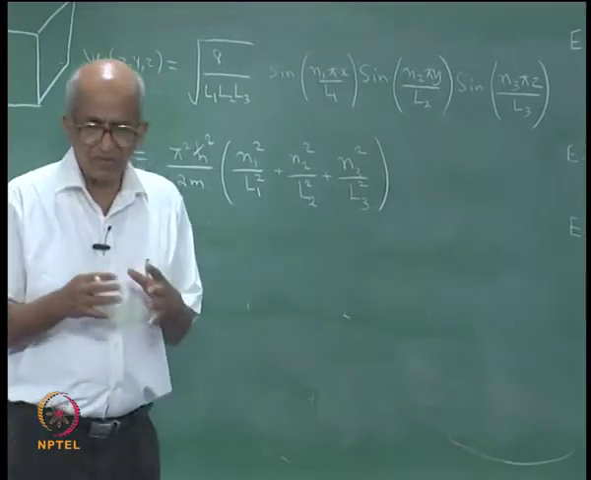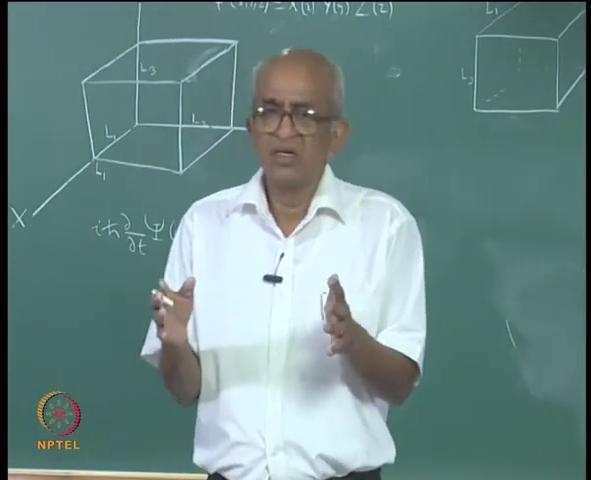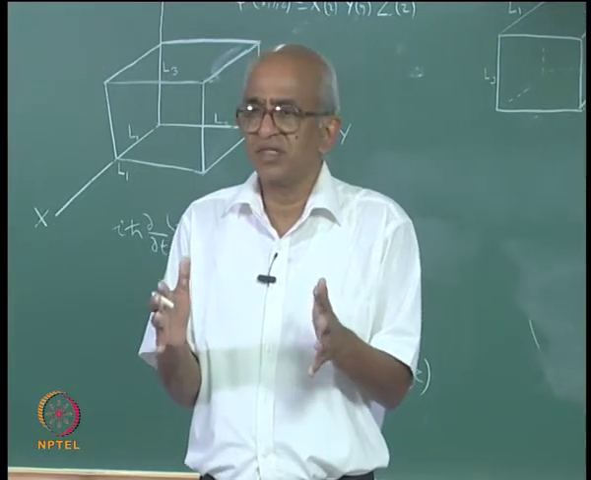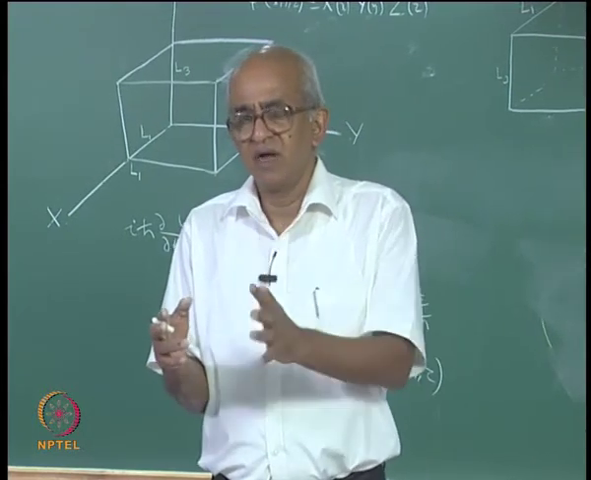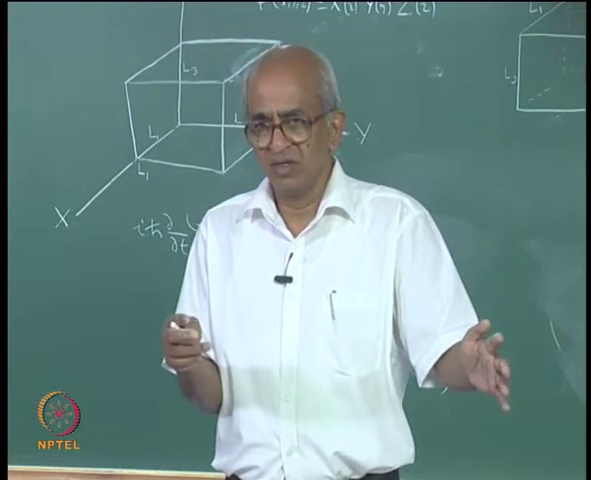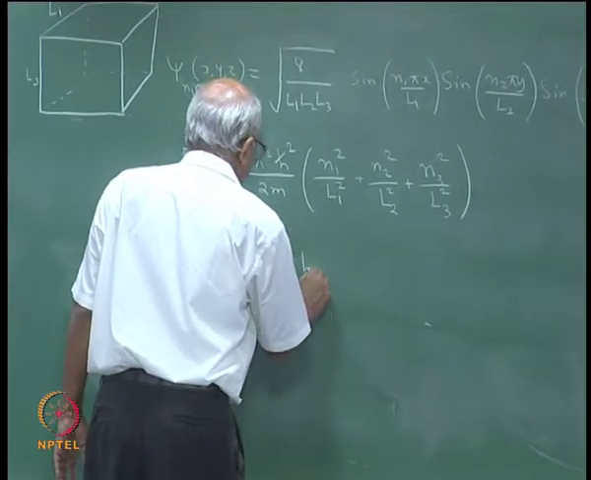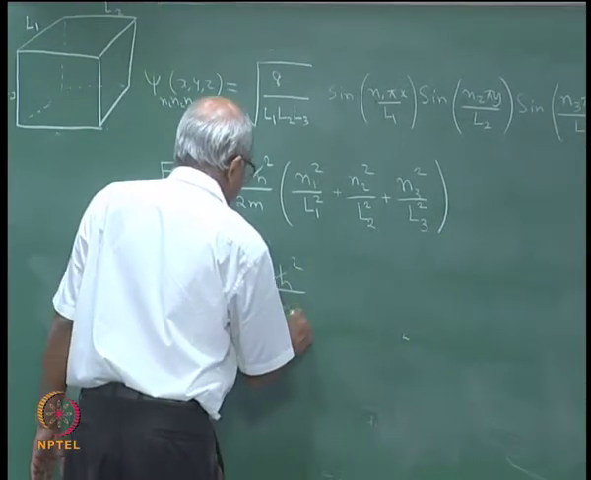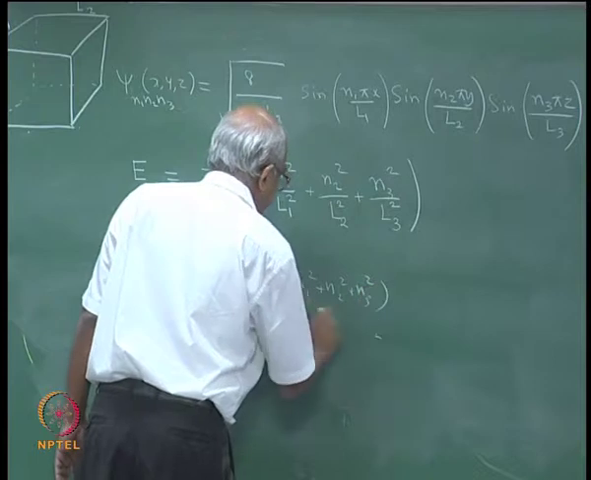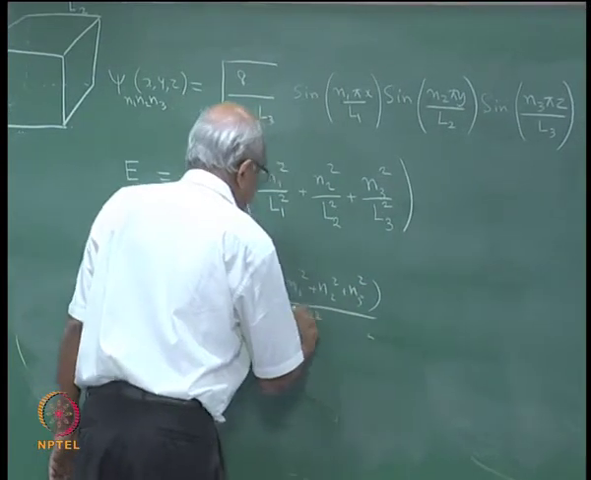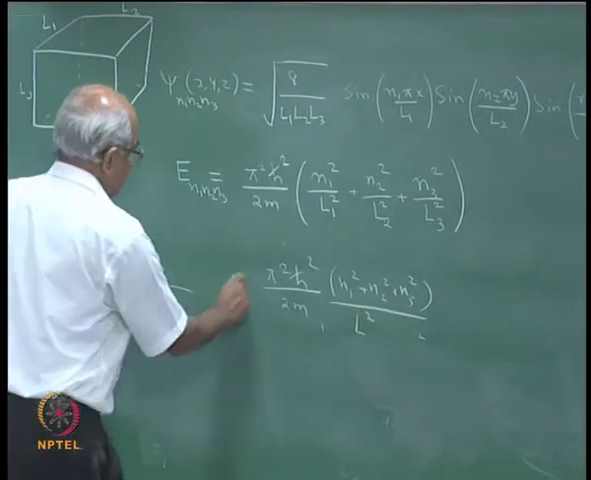Well, what I will do is I will confine myself, at least for a few minutes, to a situation where the box has the shape of a cube. If it has the shape of a cube, what will happen? L1 is equal to L2 and that is equal to L3, and so I will have pi square h cross square by 2m times n1 square plus n2 square plus n3 square divided by capital L square, where capital L is equal to L1 equal to L2 equal to L3. So, this will be the energy of the system.